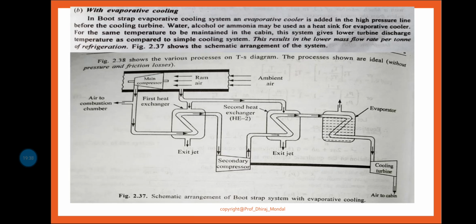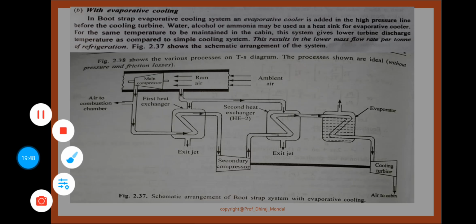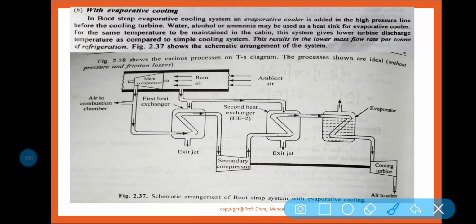In the same process as I have discussed earlier, only one extra evaporator is needed to get an extra amount of refrigeration effect. So if you have understood the bootstrap air refrigeration system without evaporative cooling, you can easily understand it with evaporative cooling, because the whole diagram is the same, only one evaporator is installed here, which is the matter of discussion here.